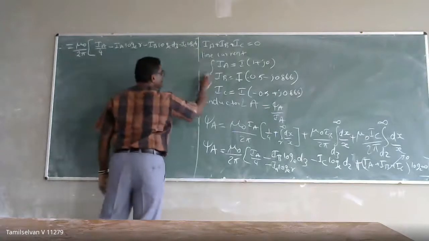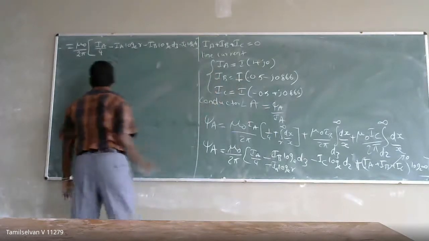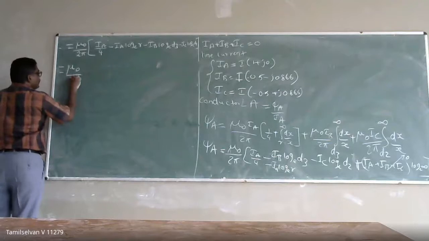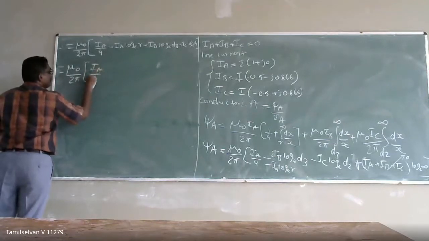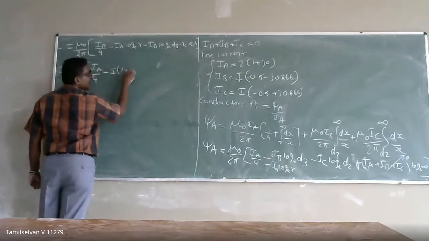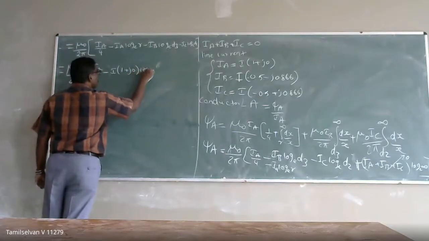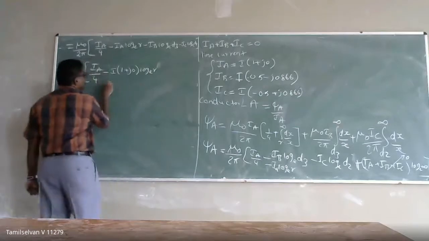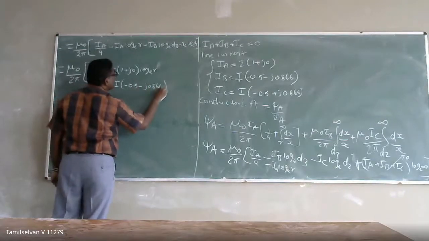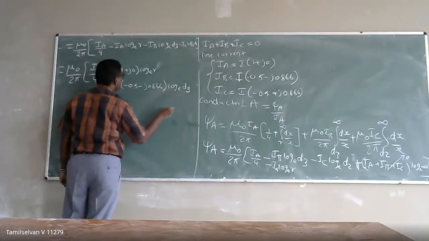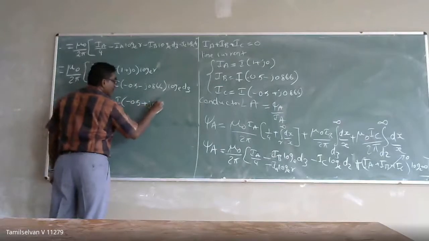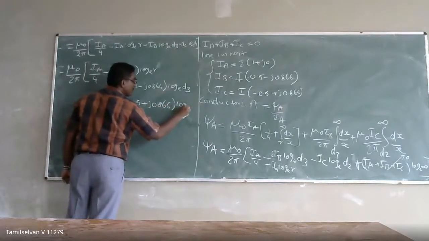Substituting the values, this is mu naught by 2 pi times (I by 4 minus I into (1 plus j0) into log base e of R minus I into (minus 0.5 minus j0.866) into log base e of D3 minus I into (minus 0.5 plus j0.866) log base e of D2).